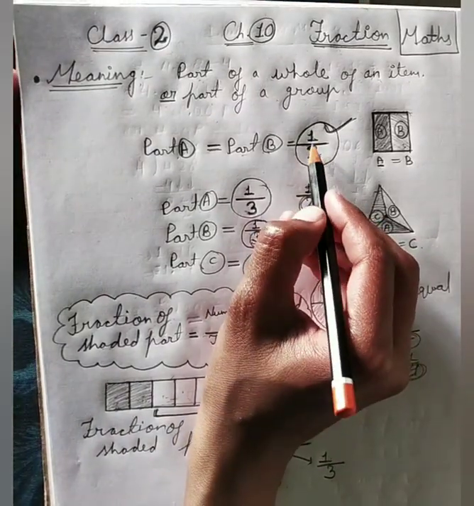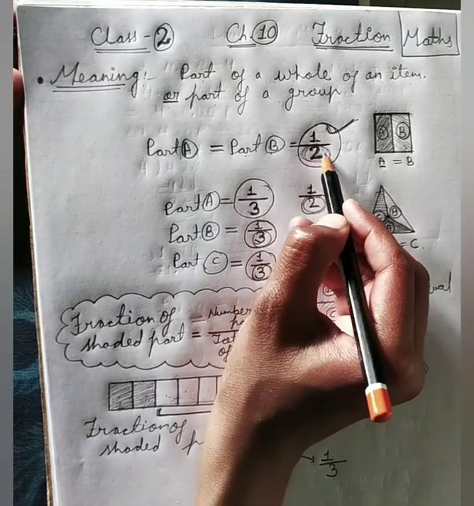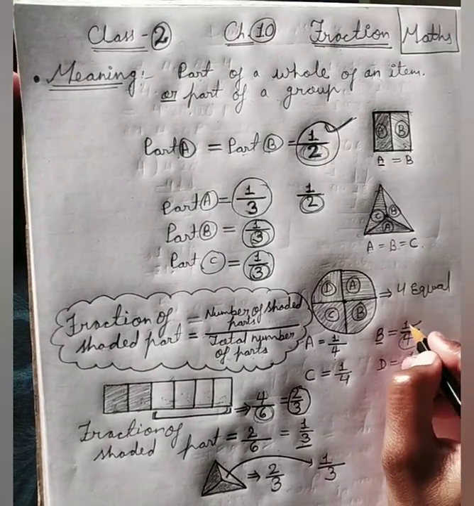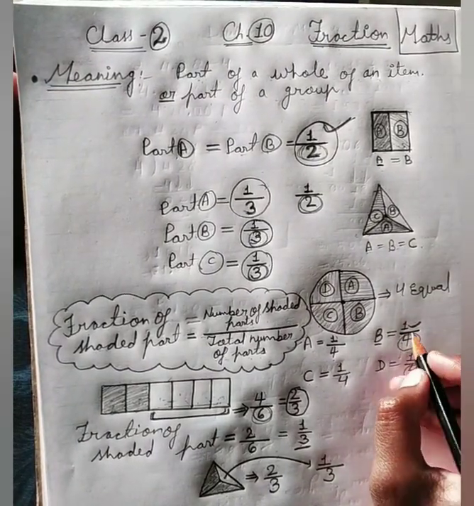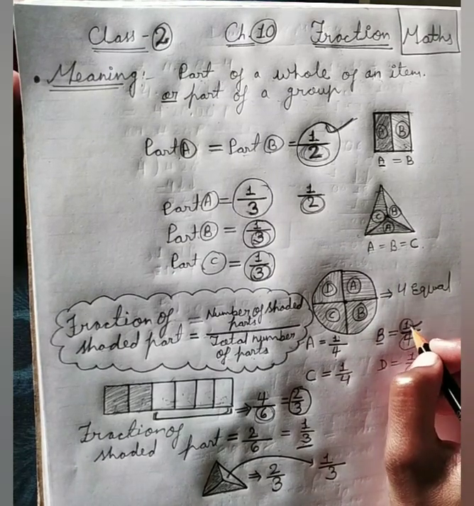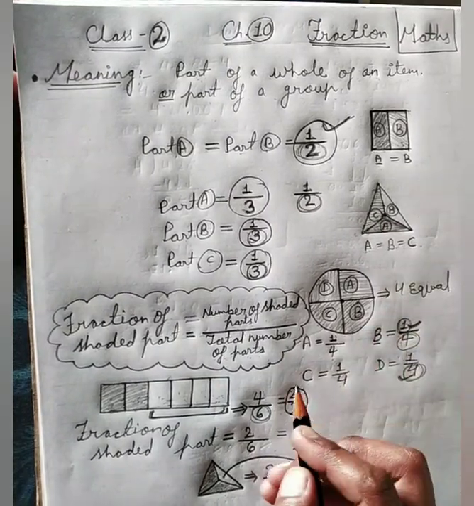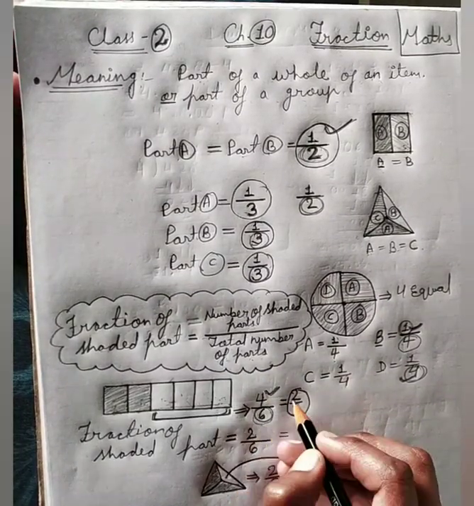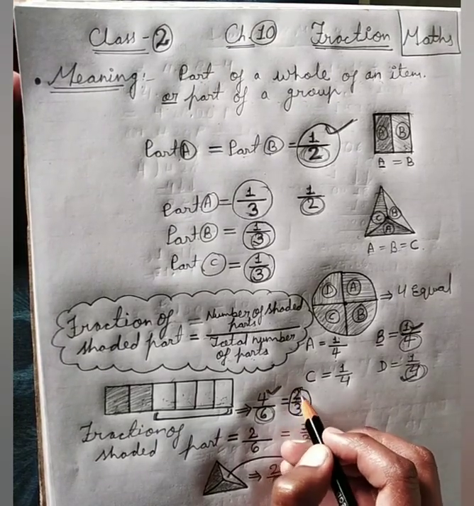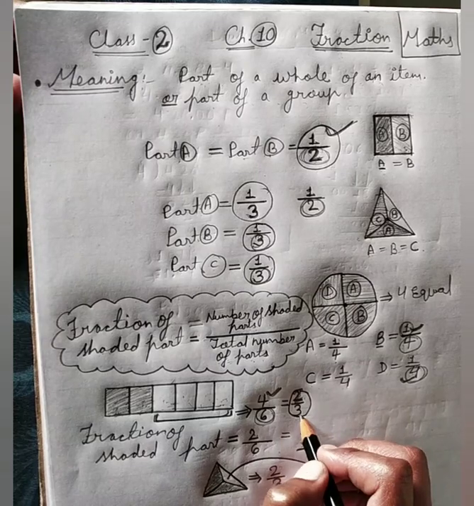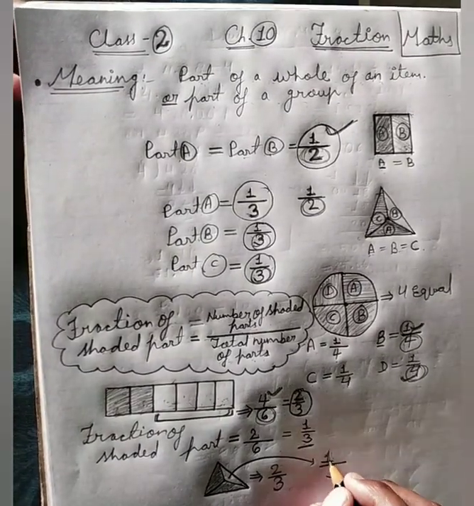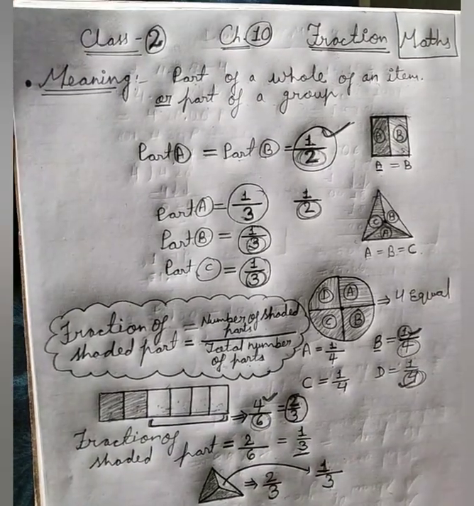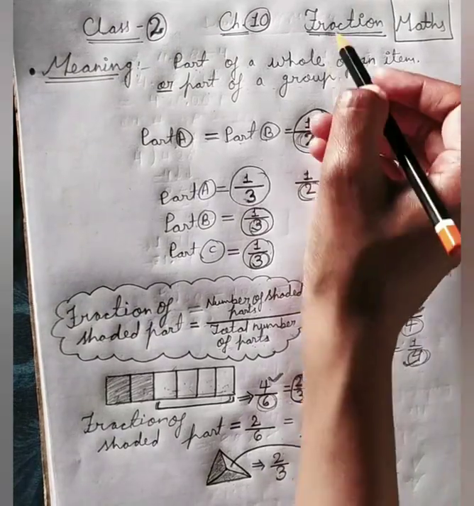If we talk about 1 upon 2, the number 2 shows that the particular object has 2 equal parts, right? And the number above shows how many parts we are taking. In fraction 1 by 4, we are taking 1 part. In 4 by 6, we are taking 4 parts out of 6. In 2 by 3, we are taking 2 parts out of 3. In 1 by 3, the number 1 shows that we are taking 1 part out of 3 parts. Okay, is that clear? So children, this is about fraction.